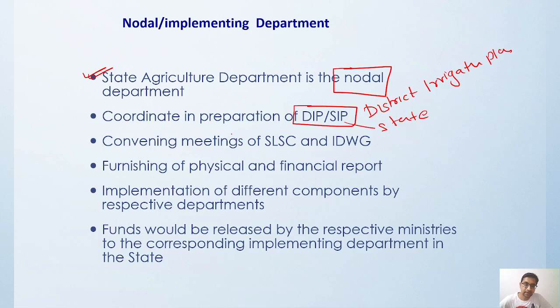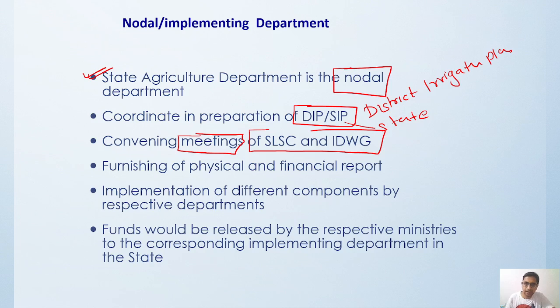Then after that they will also be convening the meeting of the SLSC and IDWG. What is the meaning of SLSC? It is the state level sanctioning committee, and IDWG means interdepartmental working group. Okay, so there will be a meeting between these groups. Based on this meeting, they will create a district irrigation plan, then the state irrigation plan, and only after that will they properly work on this whole area.